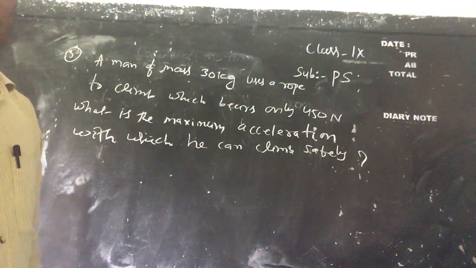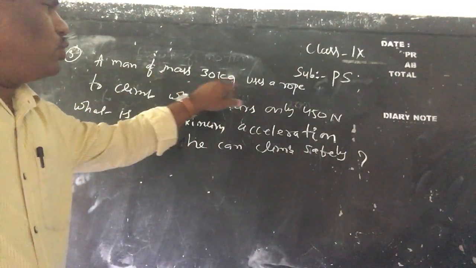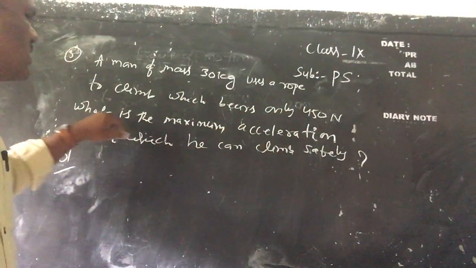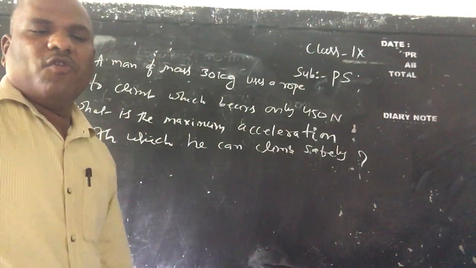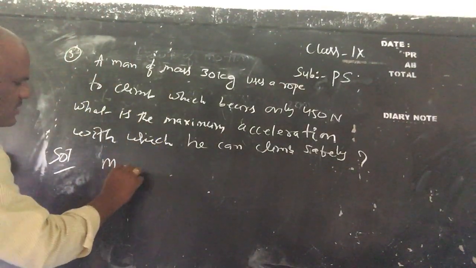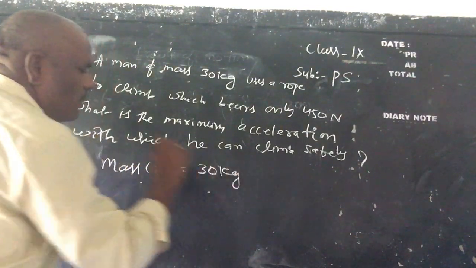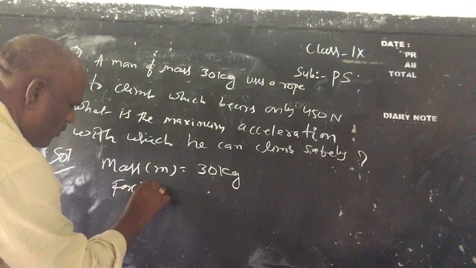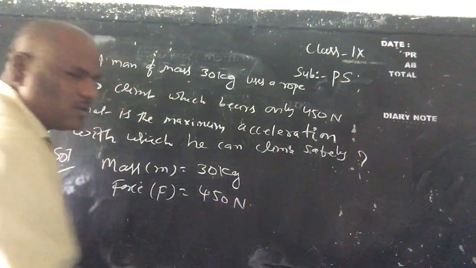Children, here is a very clear question. A man of mass 30 kg uses a rope to climb which bears only 450 newtons. What is the maximum acceleration with which he can climb safely? So children, you know very well, we have to find the acceleration. Mass m equal to 30 kg, children. And force F equal to 450 newtons.